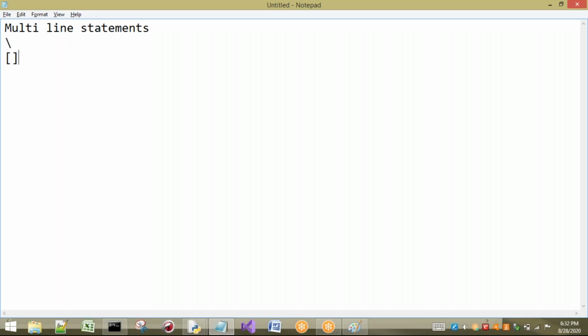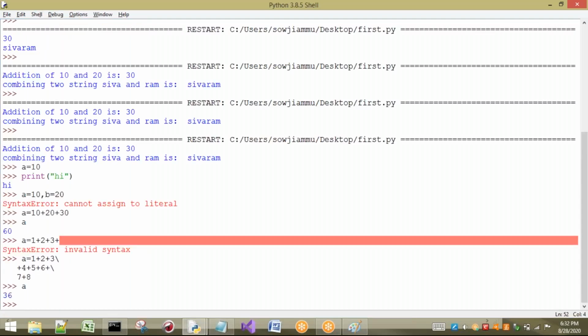Next, we can also use these three: set, tuple, and list. Let us see how, by using these three, we can take multi-line statements. Let us take some colors, a group of colors. So colors equal to, if I take it like a list, I am going to take some colors: red, green. I want to go to the next line.